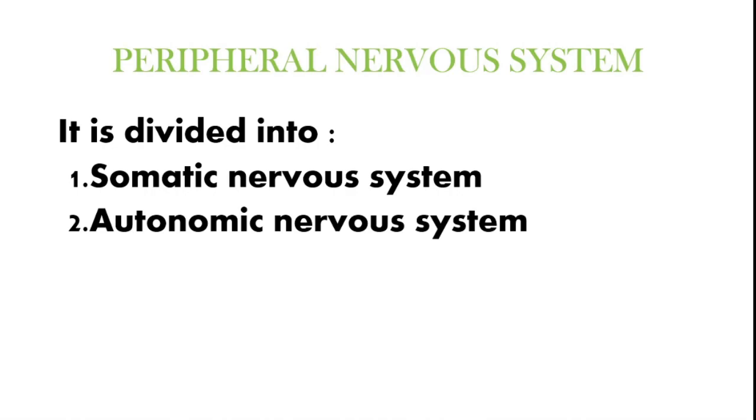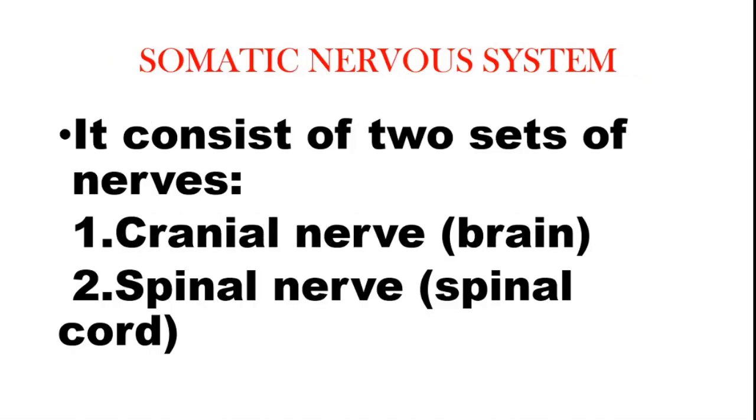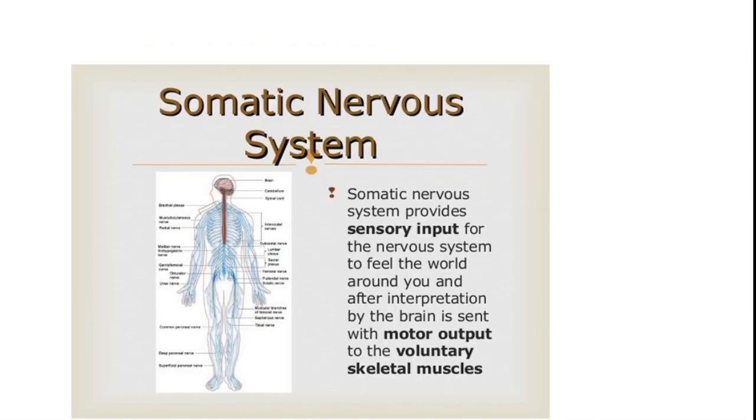Now one by one we'll study what the somatic nervous system is and what the autonomic nervous system is. So first, the somatic nervous system. The somatic nervous system consists of two sets of nerves, cranial nerves and spinal nerves. Cranial nerves arise from the brain. Spinal nerves arise from the spinal cord.